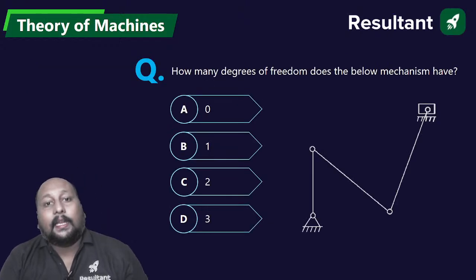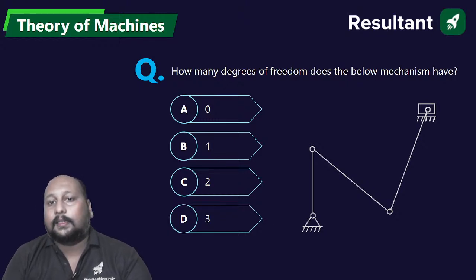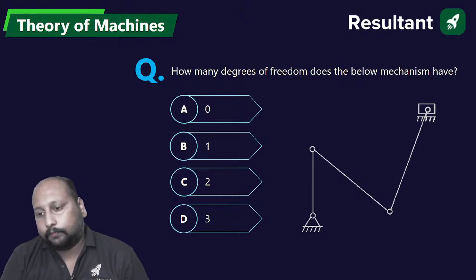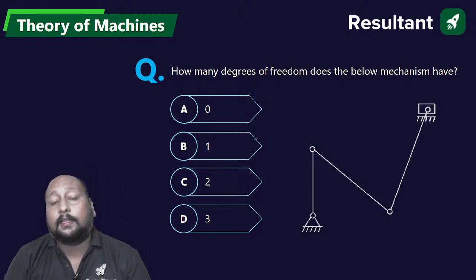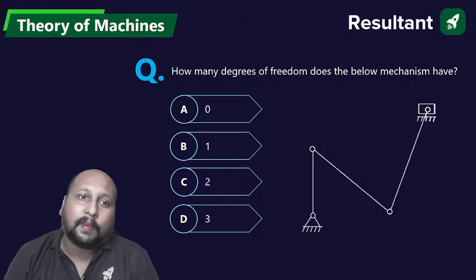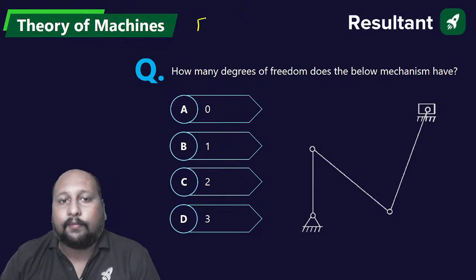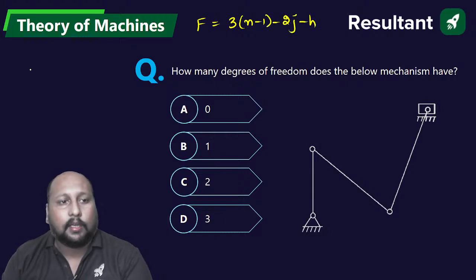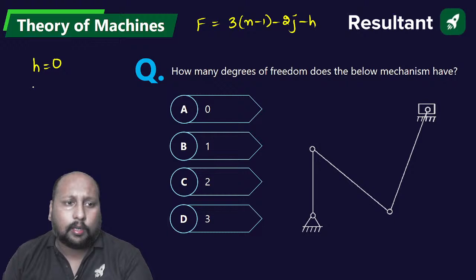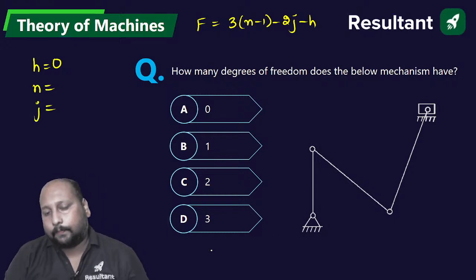Next question. What is the degree of freedom for this mechanism shown below? Count the number of links, count the number of lower pairs. There is no higher pair. Grubler's equation you have to apply: F is equal to 3(n minus 1) minus 2j minus h. H is directly equal to 0. Number of links, try to count it. Number of lower pairs, count and tell me the answer.